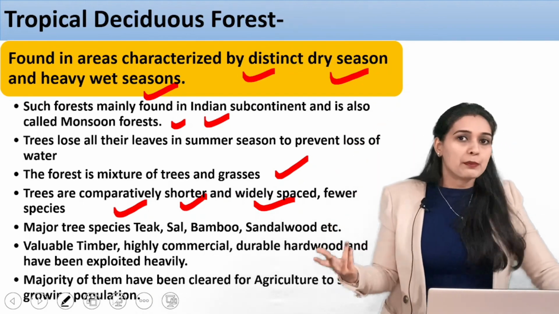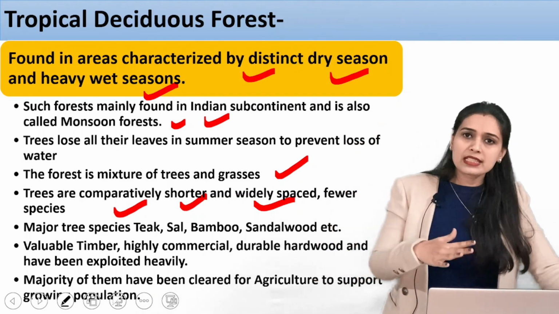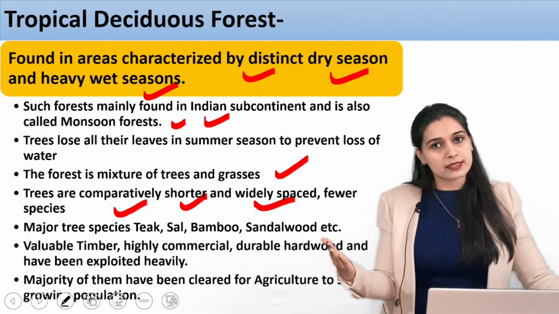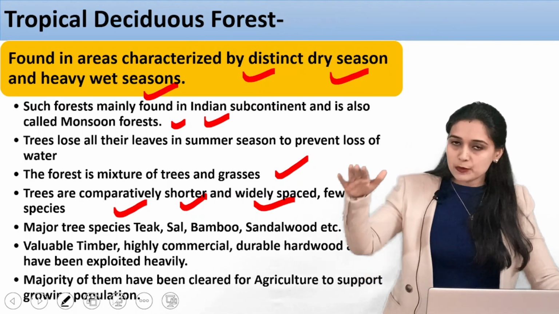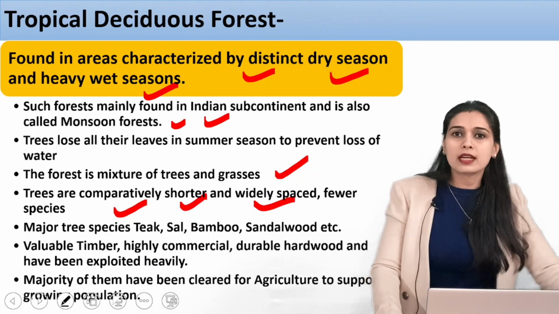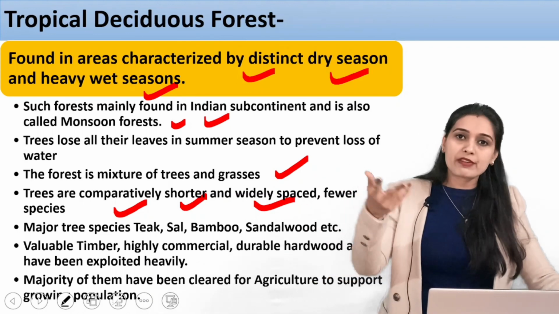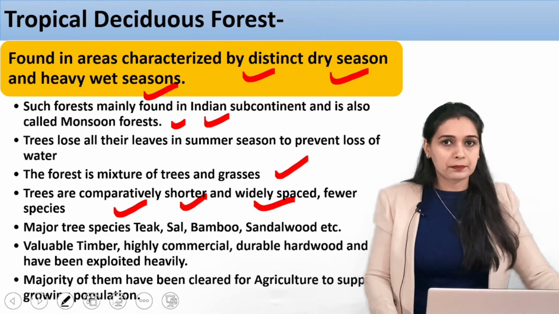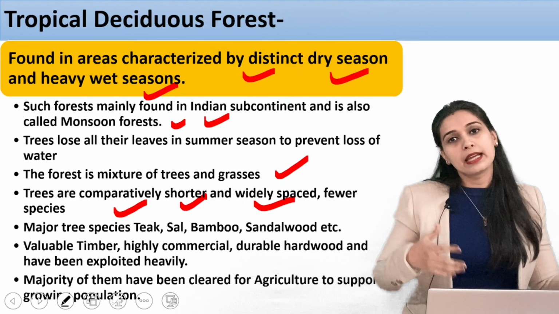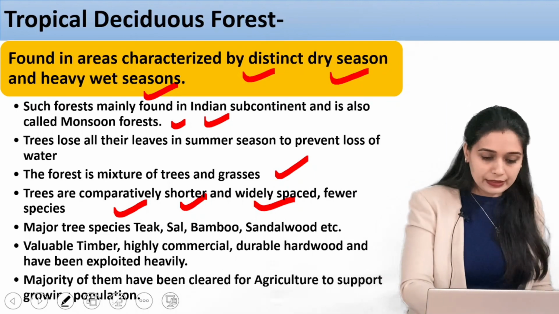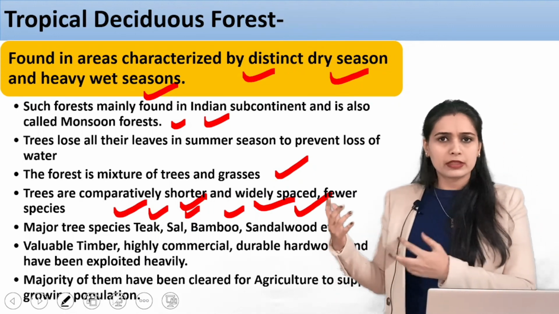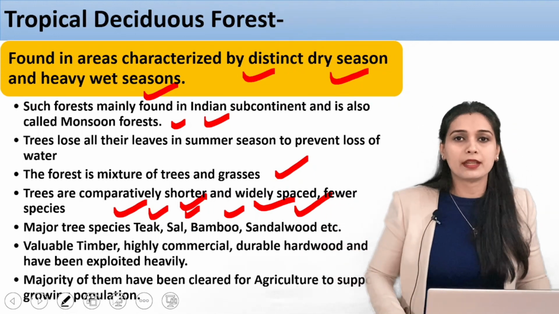But in India, there is ample sunlight, so the trees are comparatively shorter. If we compare with the equatorial rainforest, the trees in tropical deciduous forests are smaller and widely spaced, and there are fewer species. There are not many species because there is a dry season, so an evergreen forest will not be sustained there. Major species in these forests are teak, sal, bamboo, sandalwood, and many more that are present in India.